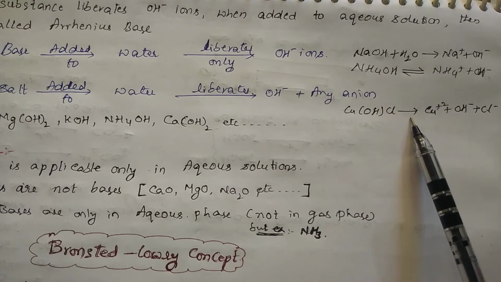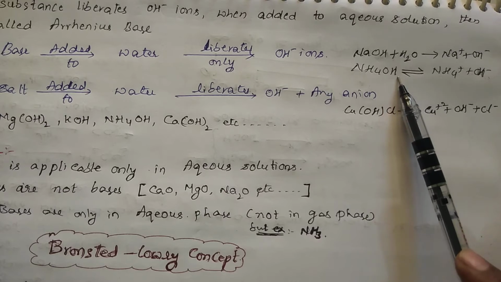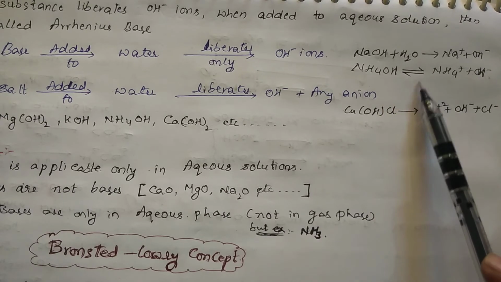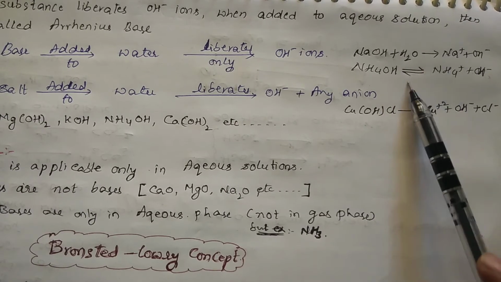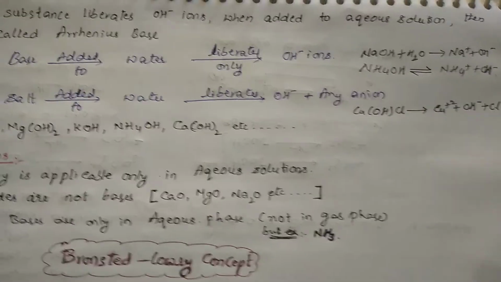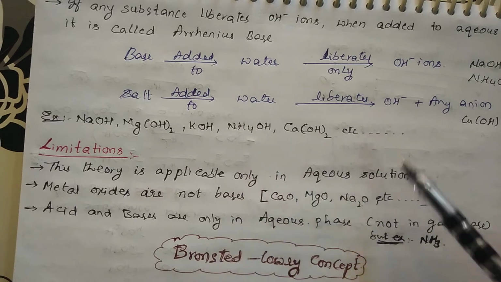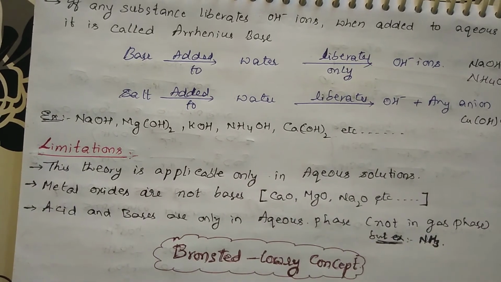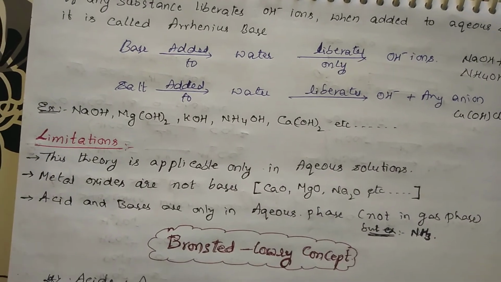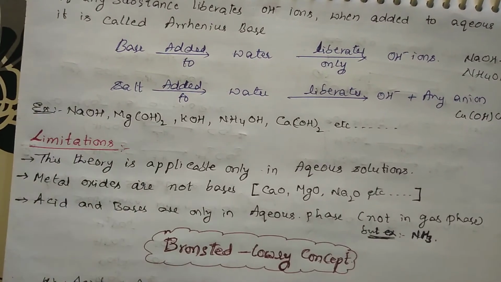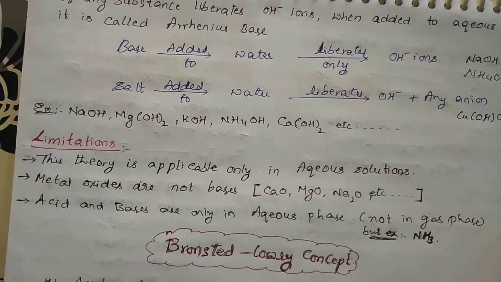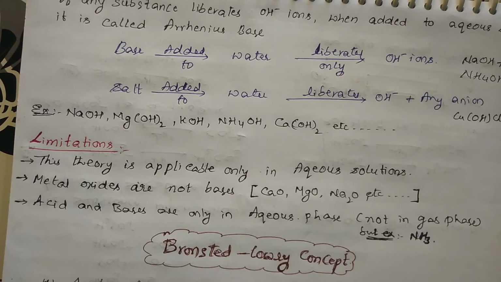But this one is weak. Whenever there is a weak one, what happens? It comes into equilibrium. So please observe the arrows also. If you go for the bases, examples are NaOH, Mg(OH)2, KOH, NH4OH, Ca(OH)2. There are so many. Generally we can say all the hydroxides of group 1A and group 2A are bases, generally strong bases.